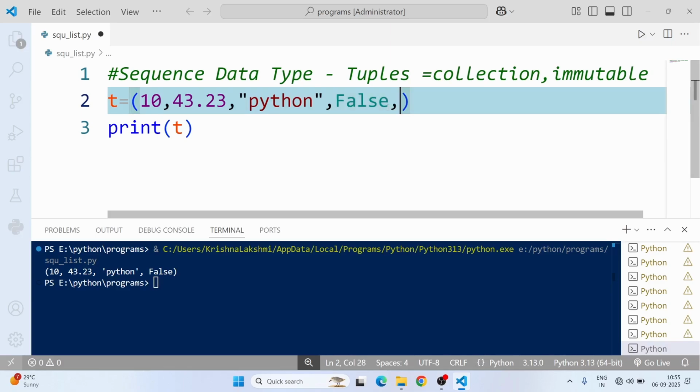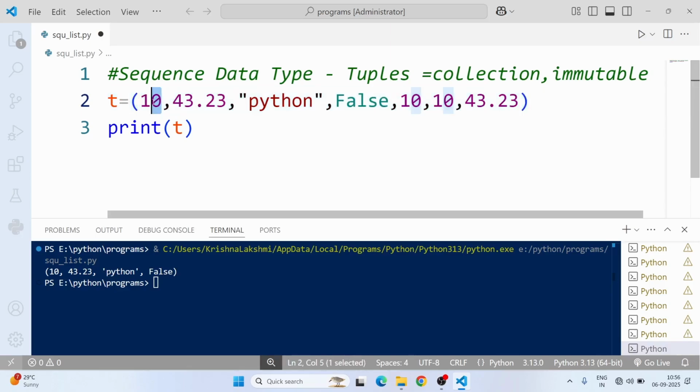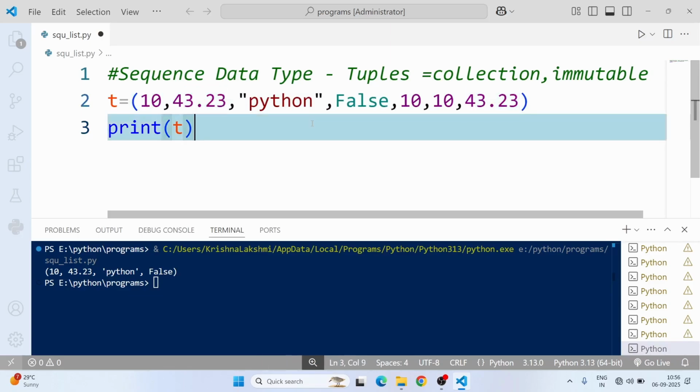duplicate values. For example, again I will give 10, comma 10, comma 43.23. The 10 will be repeated 3 times, and 43.23 will be repeated 2 times. Tuples allow duplicate values.